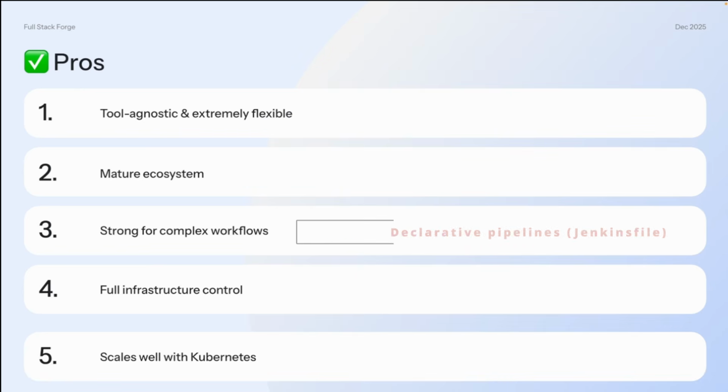And also it has declarative pipelines. In the Jenkinsfile, you just declare all the actions and stuff that you want to be done.